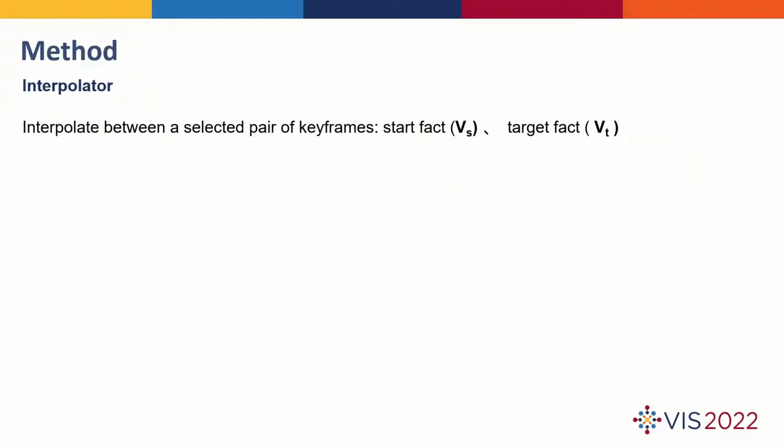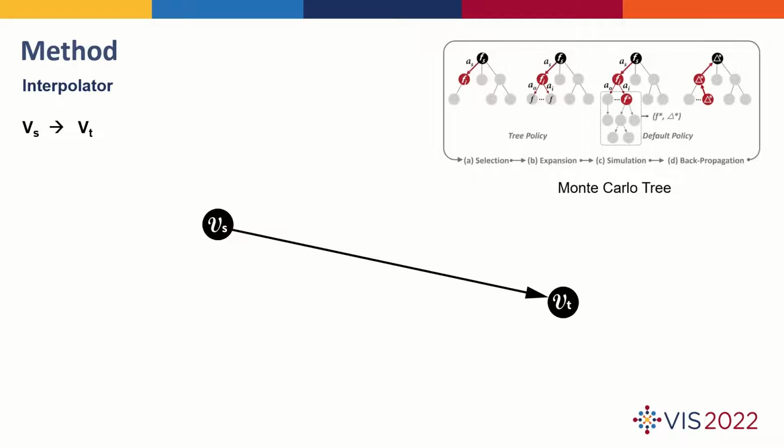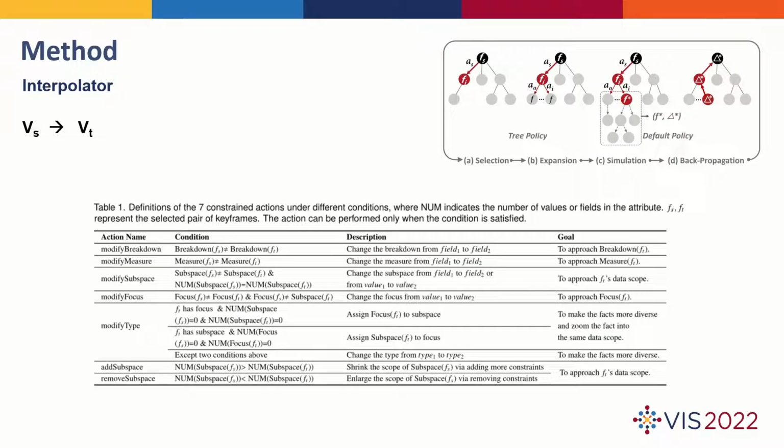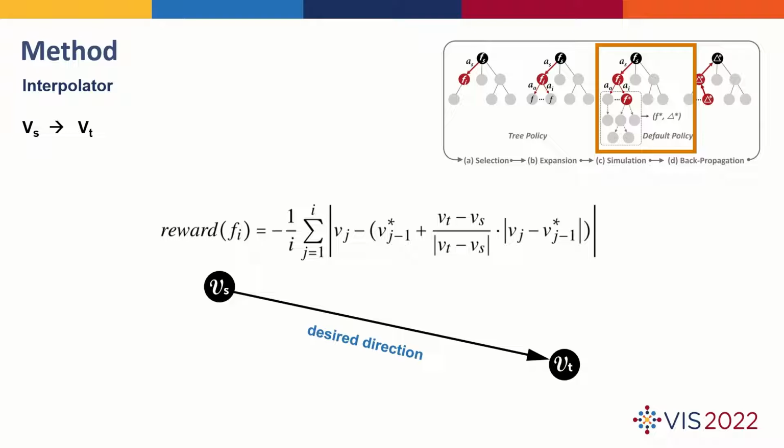The interpolator is designed to interpolate between a selected pair of keyframes to generate new facts in the middle. It uses the Monte Carlo tree to search the fact space and expand the corresponding nodes. We list a set of constraints in the table to guarantee the generated nodes are meaningful and closely related to their predecessor. A reward function is designed to guide the exploration of the fact space. A searching path closer to the desired direction is encouraged.